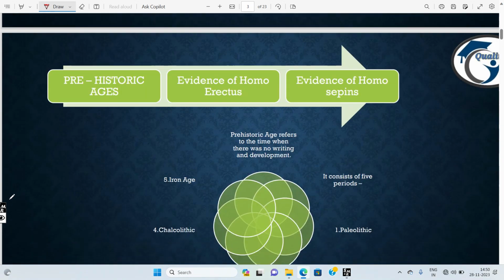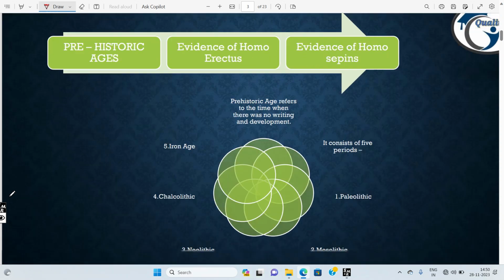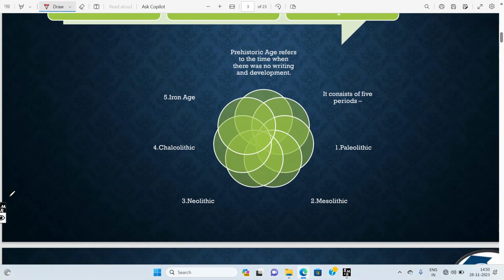Now let's come to the second slide. You can see the historic ages are mainly divided into two parts, Homo erectus and Homo sapiens. Now let us see what the prehistoric age refers to. Actually, prehistoric age refers to the period where there is no evidence of written documents. That's called the prehistoric age. The prehistoric age consists of five: they are Paleolithic, Mesolithic, Neolithic, Chalcolithic, and finally the Iron Age.